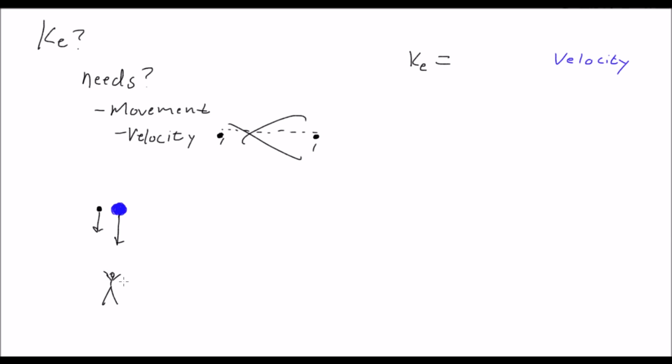So, if you had to stand and catch one of these two, which one would you rather catch? Would you rather catch the big bowling ball or the small tennis ball? Well, logic would suggest you'd want to catch the large one, right? Yeah, because it's bigger, right? No. You don't want to catch that. That's going to be a lot heavier. It's going to be a lot harder to catch. That's going to hit you with a lot more force. You're going to want to catch this one. Because this one, because it has so much more energy, is going to be much harder to catch.